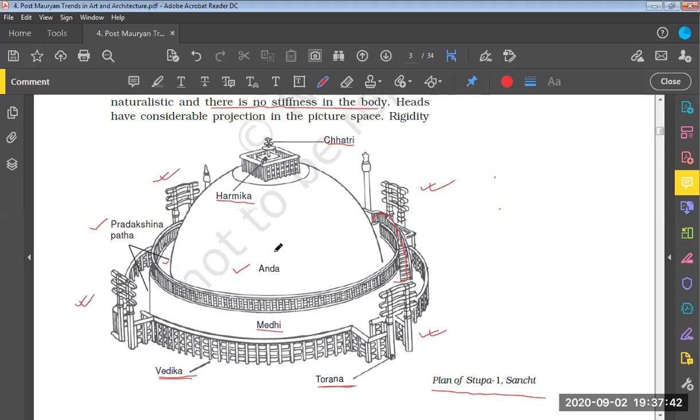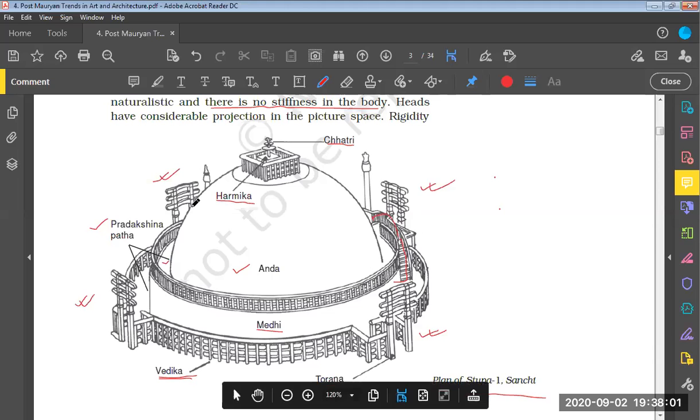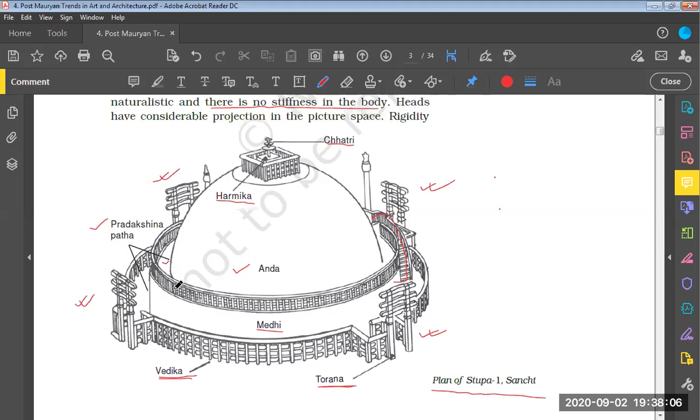On top of the anda we have the harmika, and on top of the harmika we have the chhatri. The place around the stupa, where people can walk around it, is known as the Pradakshina Path. Sanchi has a unique feature: it has a two-storied Pradakshina Path, a lower Pradakshina Path as well as an upper Pradakshina Path.